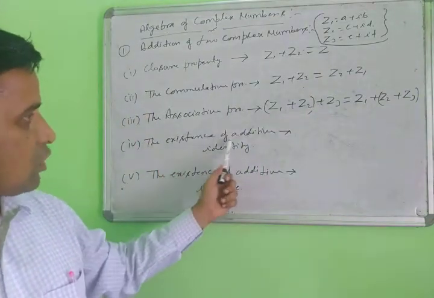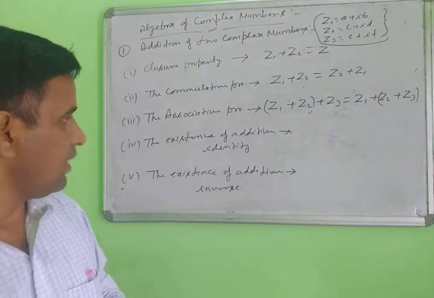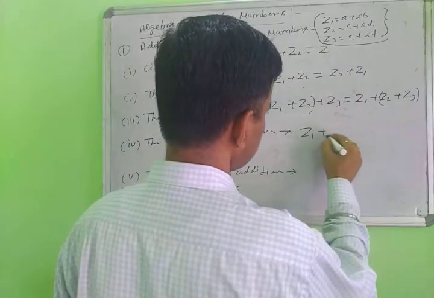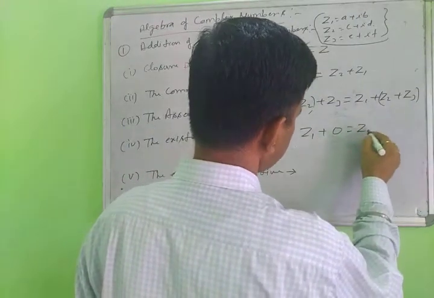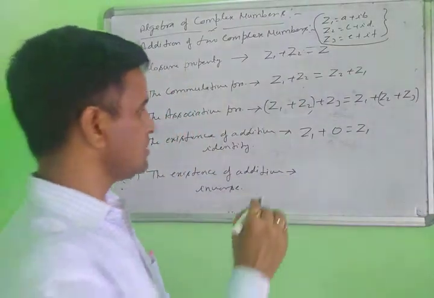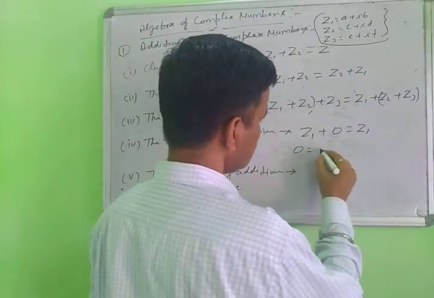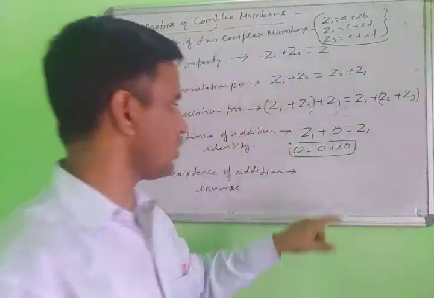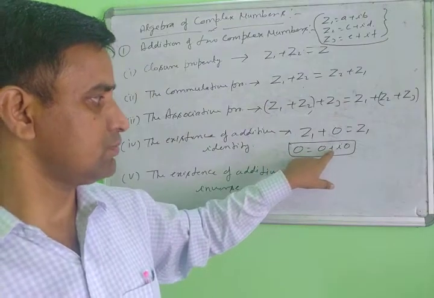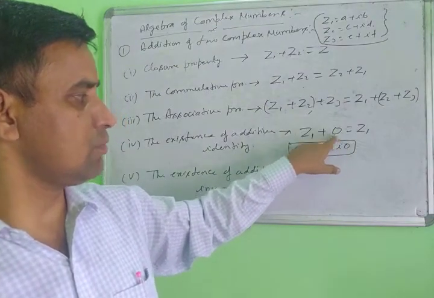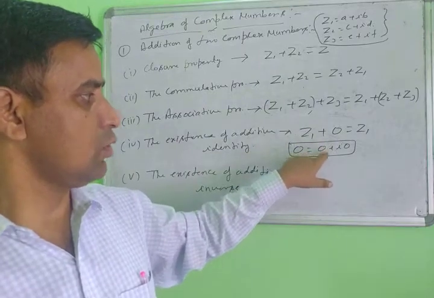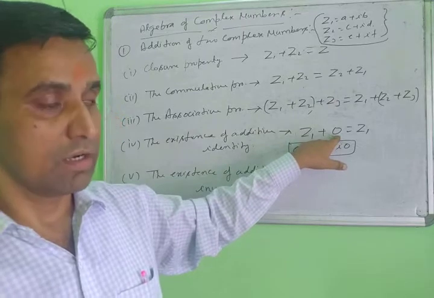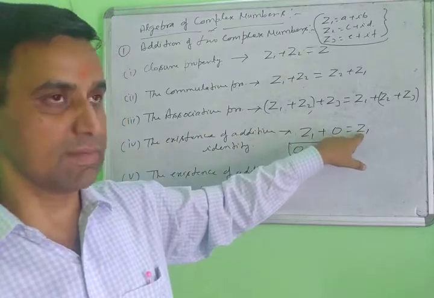Next is the existence of the additive identity. When you add 0 to any complex number, Z1 plus 0, the result is always Z1. What do we mean by 0? 0 means the zero complex number, 0 plus iota 0. So 0 is also a complex number. When you add 0 to any complex number, the result will be the same.